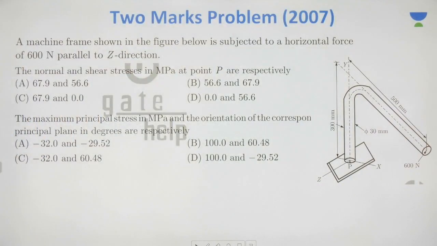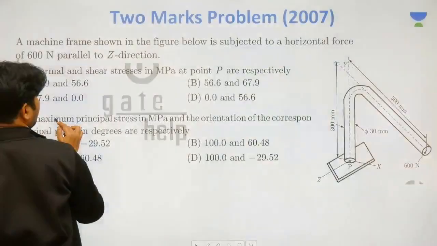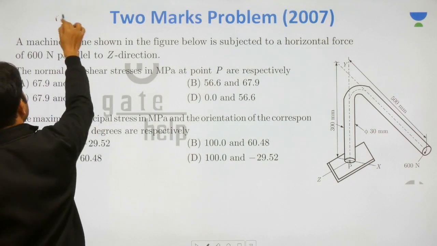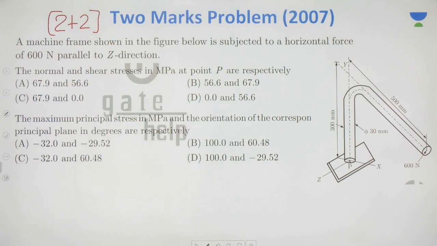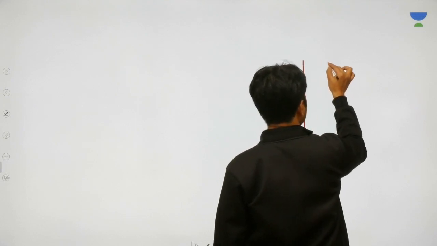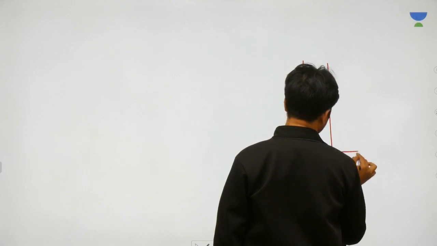Alright, so we are here at the question. This is a 2007 problem that they asked for 2 marks and 2 marks, I mean 2 plus 2, 4 marks. Let me describe the problem separately to you. The problem is something like this, that you have a column.